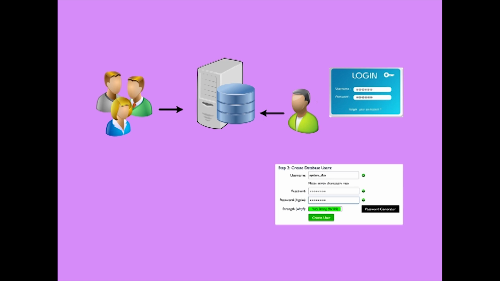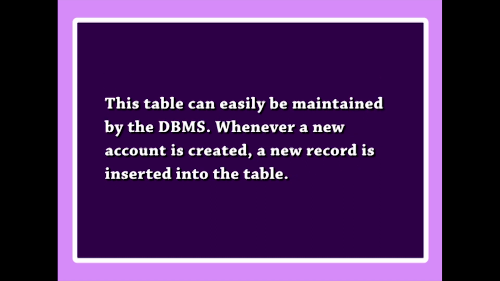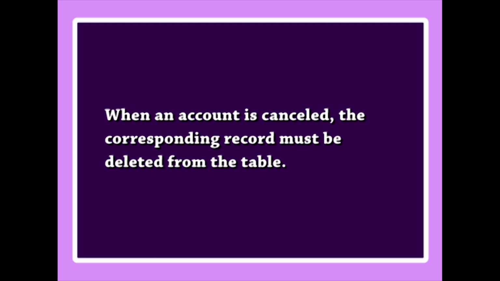Application programs can also be considered as users and can be required to supply passwords. It is straightforward to keep track of database users and their accounts and passwords by creating an encrypted table or a file with the two fields, account number and password. This table can easily be maintained by the DBMS. Whenever a new account is created, a new record is inserted into the table. When an account is cancelled, the corresponding record must be deleted from the table.